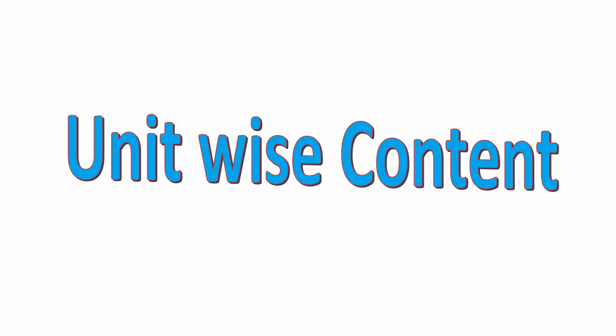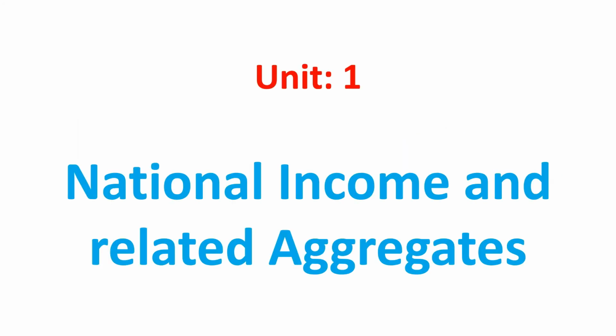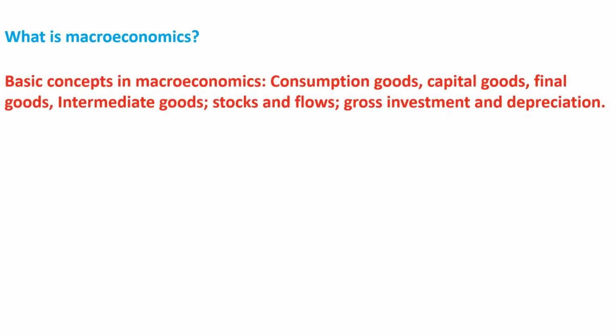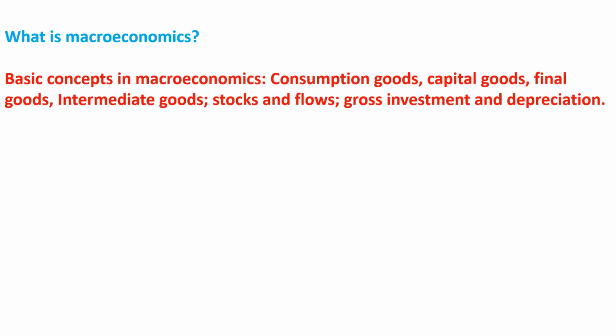Unit-wise content of macroeconomics. First unit is about national income and related aggregates. This unit includes what is macroeconomics, basic concepts of macroeconomics like consumption goods, capital goods, final goods, intermediate goods, stock and flows, gross investment and depreciation. These concepts are very important to decide whether income will be included or not in national income.